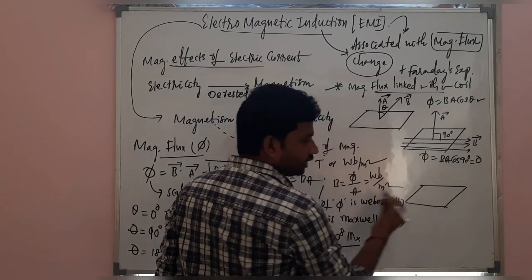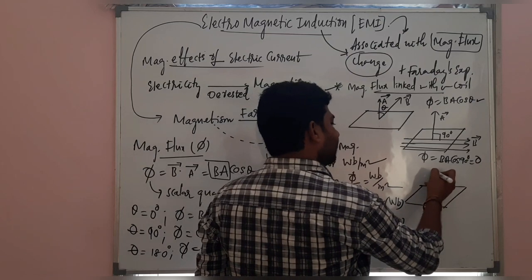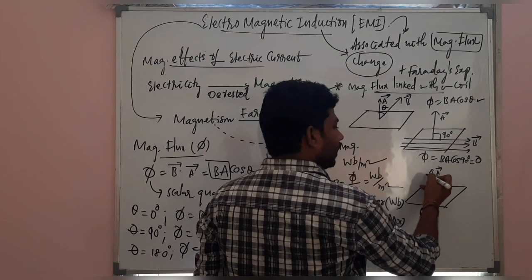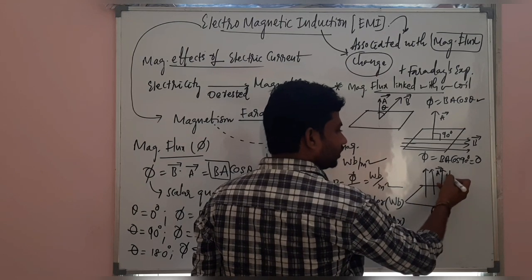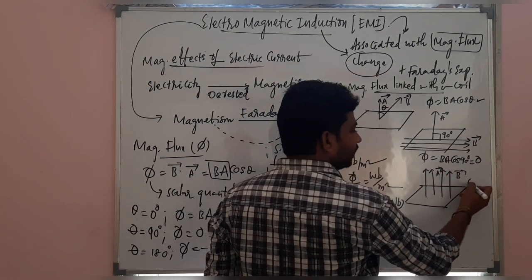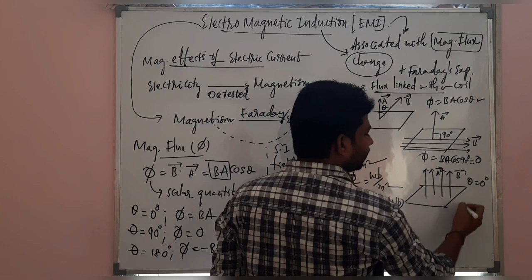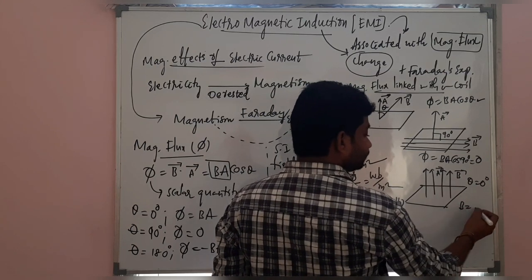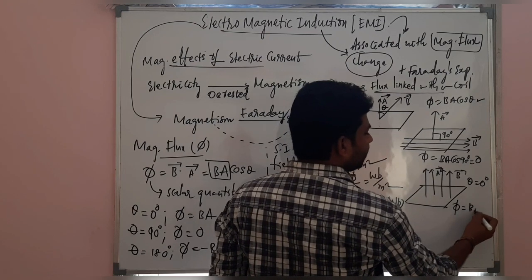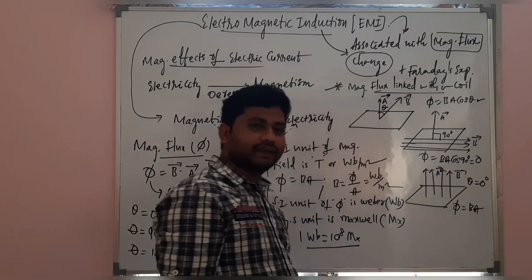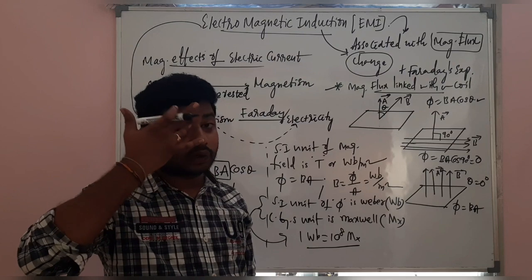Now, a rectangular coil is here, area vector is here, and the magnetic field lines are also passing along the area vector direction. In this case, theta is 0 degree, so phi is equal to BA cos 0, cos 0 is 1, it's BA. Maximum flux linked with the coil is in this case.